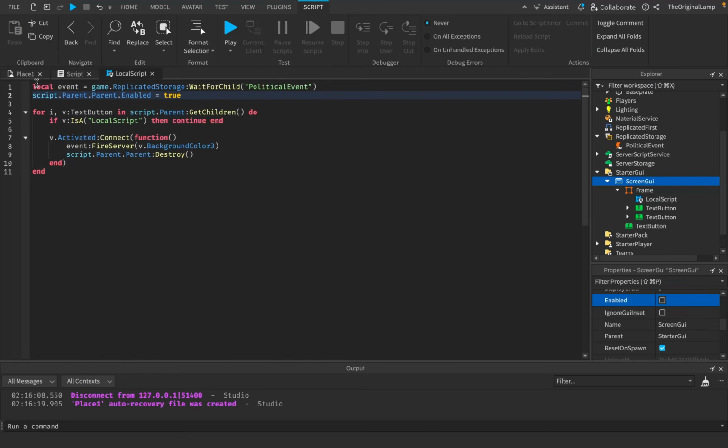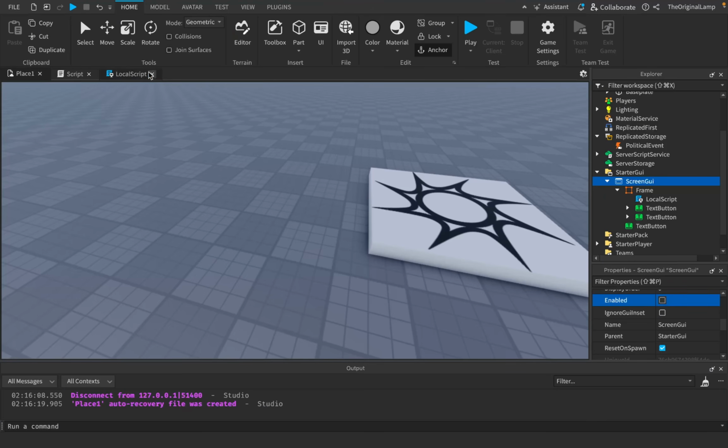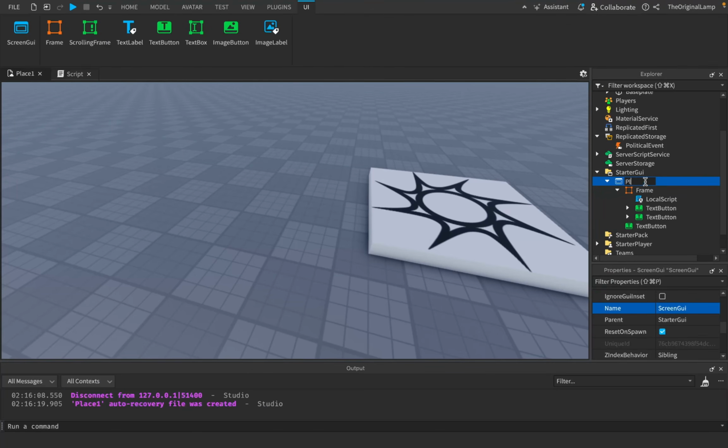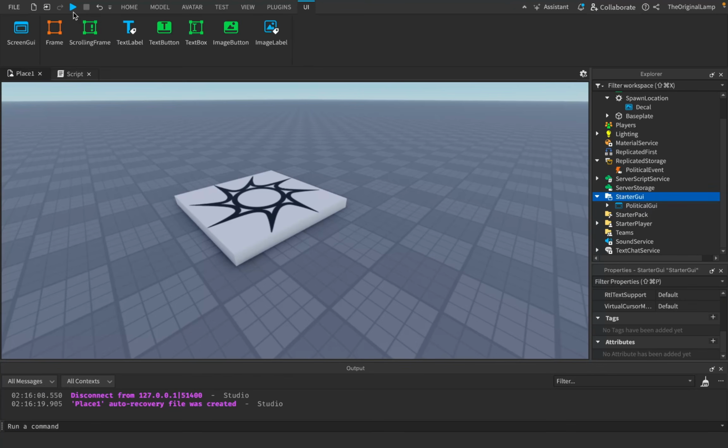I'm going to actually disable this just to not have it on my screen all the time, but I made it a thing in the script, so when I start the game it enables. So that's nice. There we go. This is done. Political GUI. There we go.